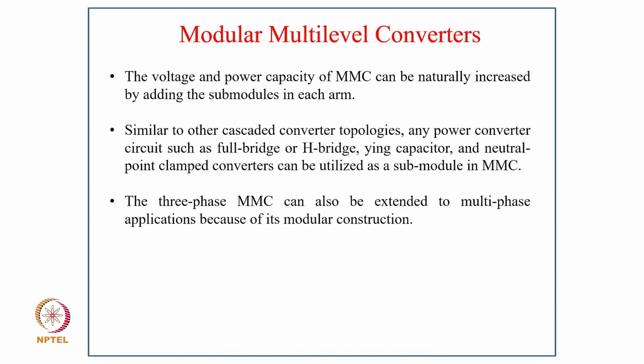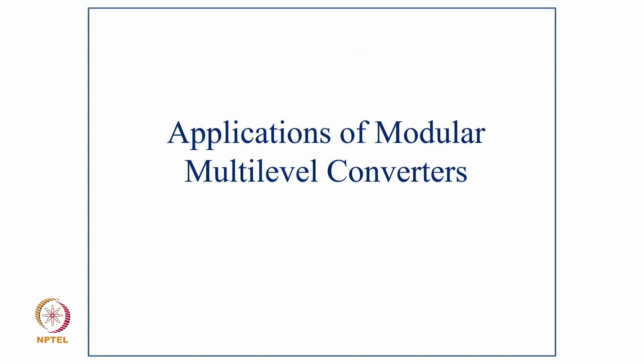So the voltage and power capacity of MMC can be naturally increased by adding submodules in each arm. Similar to other cascade converter topologies, any power converter circuit, such as full bridge, half bridge, flying capacitor and neutral point clamped converter, can be utilized as a submodule in MMC, and the three-phase MMC can also be extended to multi-phase applications because of its modular construction.